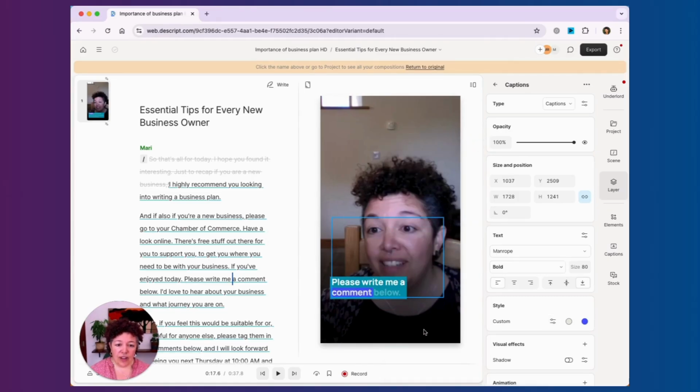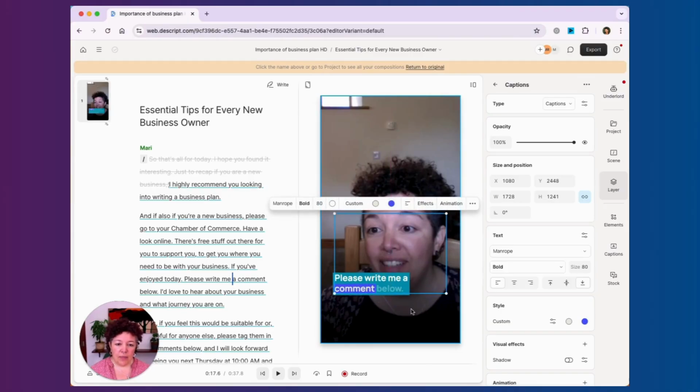And then you can download it. You can move it around so it's in the right place. I have a tool that I use in Canva that actually shows you the border of where you shouldn't put anything on a reel. So you kind of want it about here, so it's not cut off. And then when you're happy with it, you just simply export, and then that's your reel.